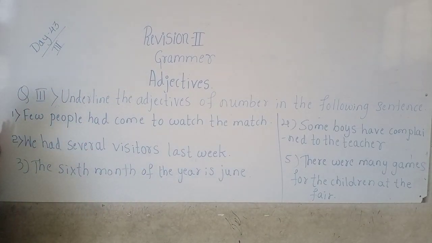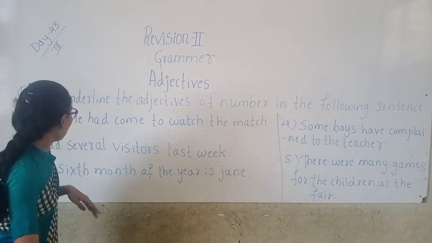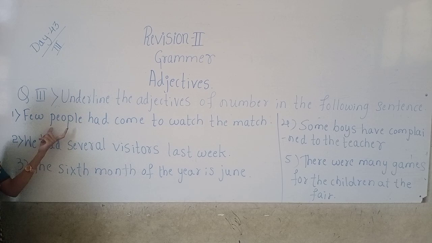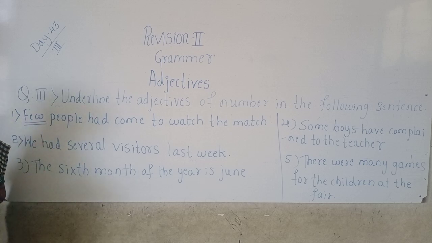See, the first one is, few people had come to watch the match. So which is the adjective of number, children, here? Few people had come. How many people? Few. Few is answering the question how many people? So few is the adjective of number which answers the question how many.